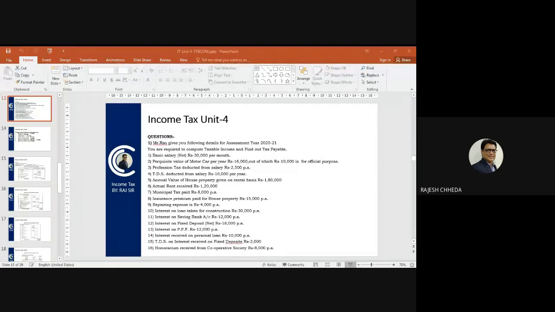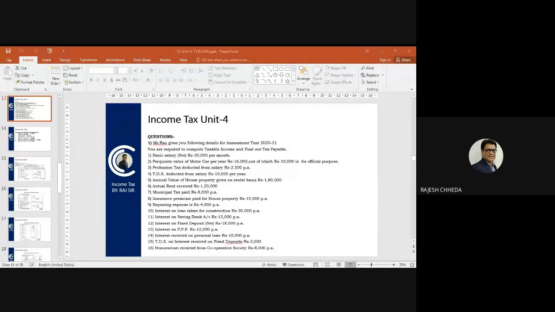And TDS on interest received on fixed deposit rupees 2,000. So this TDS on interest will be added back to 18,000 to make interest on fixed deposit 20,000 in the outer column, and again TDS. So at the end, when you are doing computation of tax, we will consider this TDS.